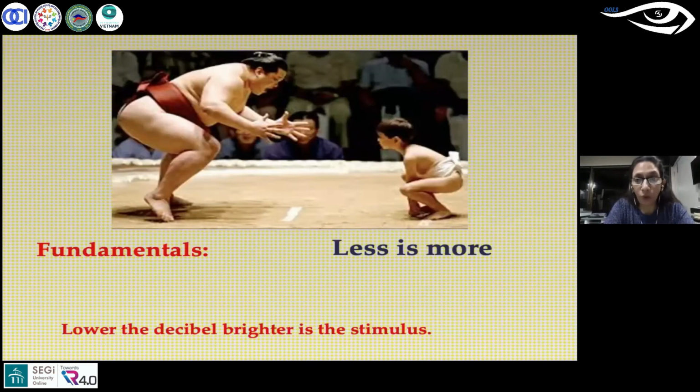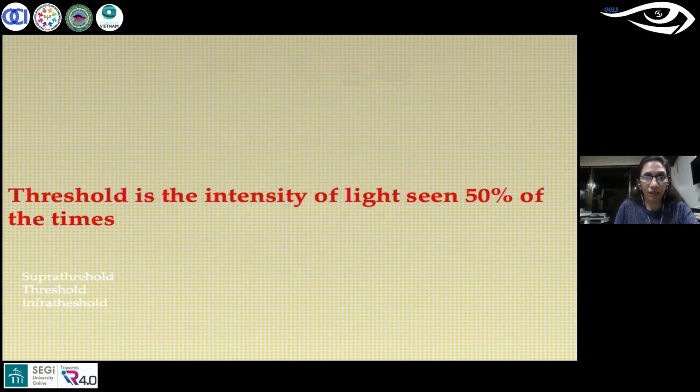Remember, less is more. Lower the decibel, brighter is the stimulus. So if you have a stimulus which says 32 decibels, it is dimmer as compared to a stimulus of 15 decibels. That is what you have to remember.